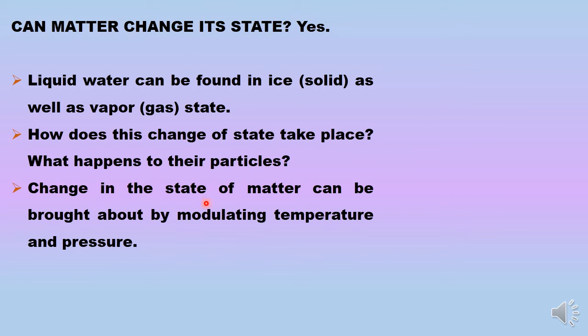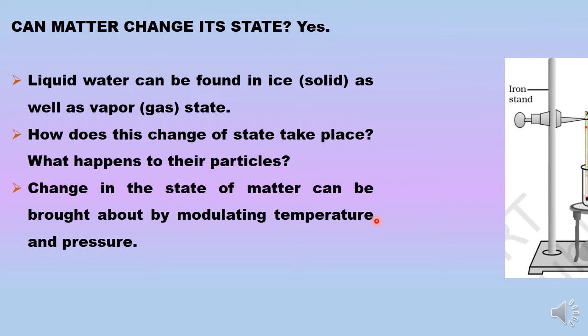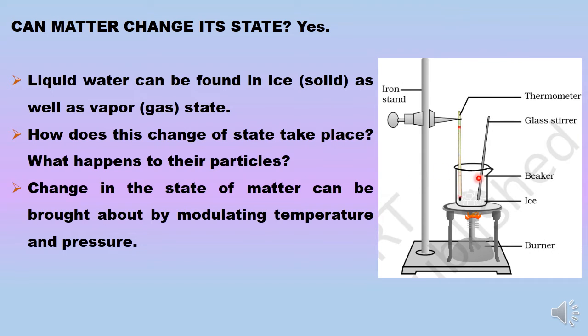Now, change in the state of matter can be brought about by modulating temperature and pressure. And in today's lecture, we will be learning about the changes in temperature and what effect they have on the state of matter. So let us recall this activity where a few ice cubes are put in a beaker and they are provided with continuous heat. So this beaker containing ice cubes is kept upon a tripod below which a burner is continuously on.